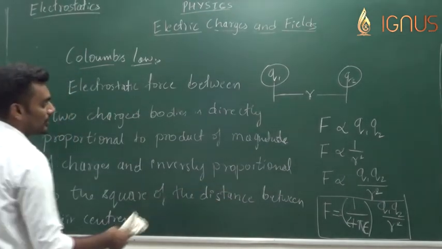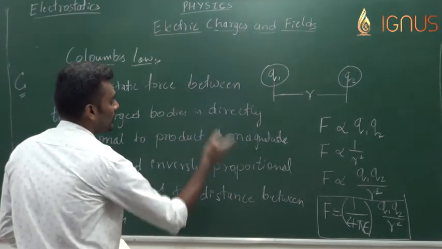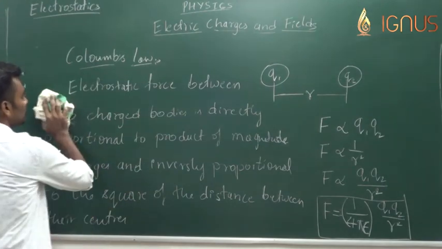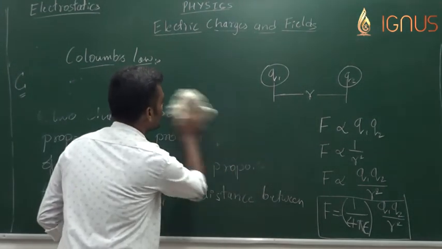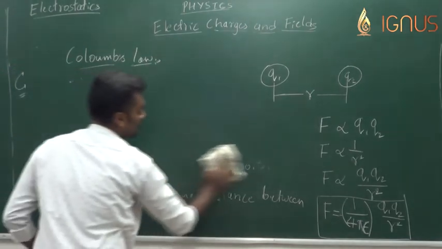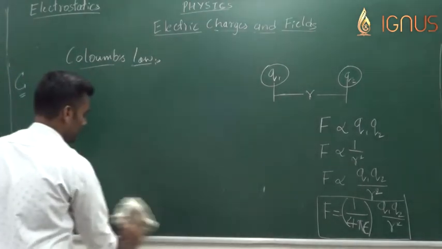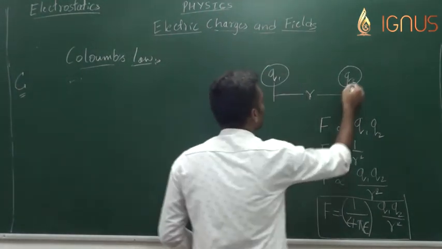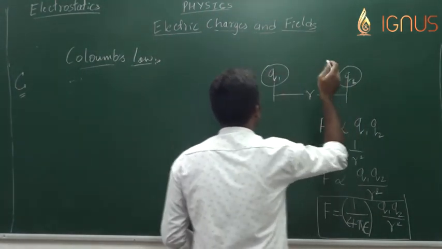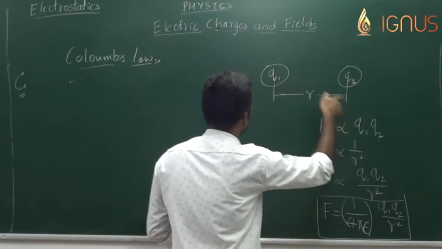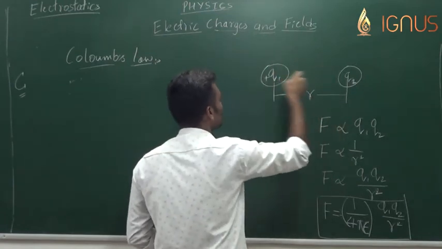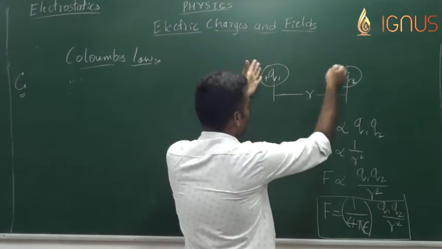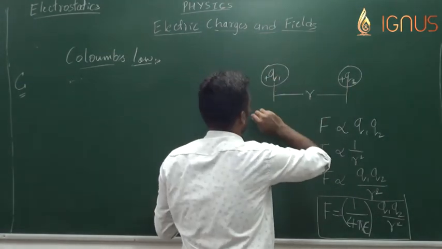Before we go for the discussion of epsilon, let me represent Coulomb's law in vector form. Coulomb's law in vector form is now written as, whenever we want to represent Coulomb's law in vector form, we should have the idea of the kind of charges. For now, let us assume that both of them are positive in nature, and obviously they tend to repel each other.